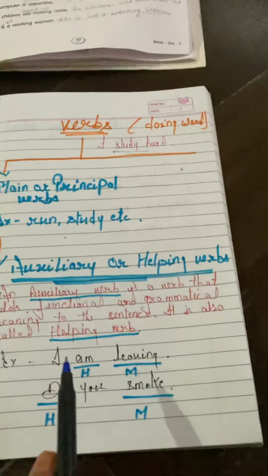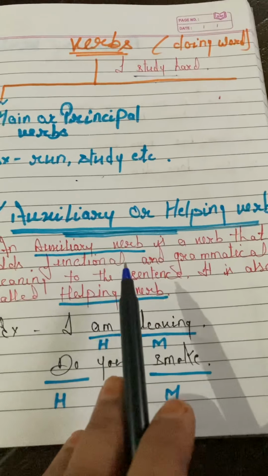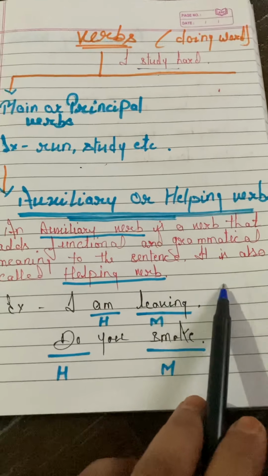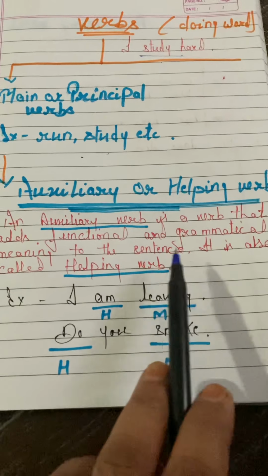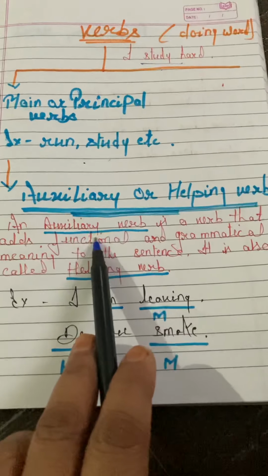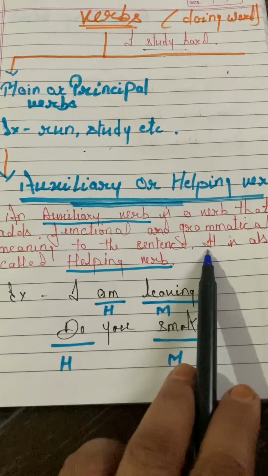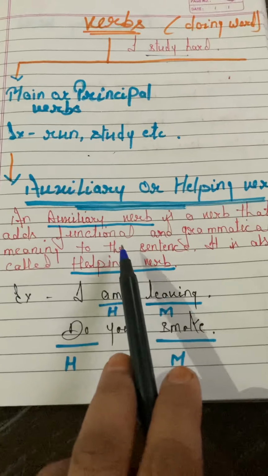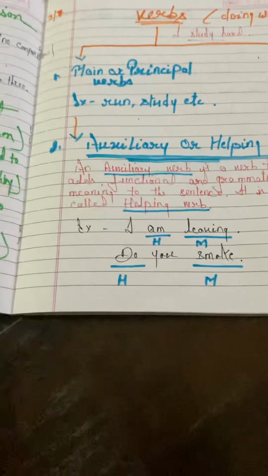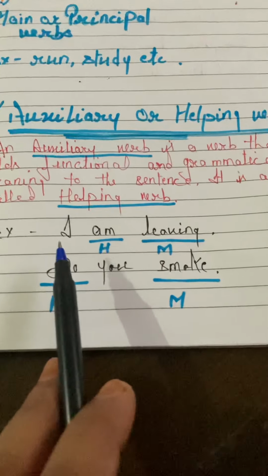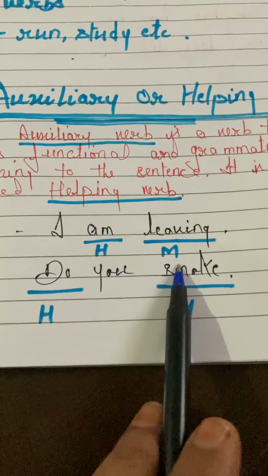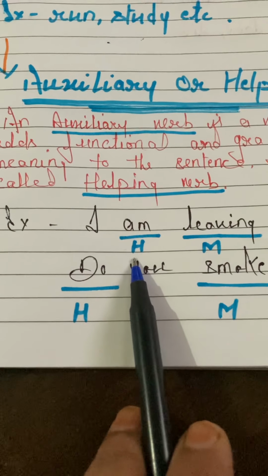Now what is an auxiliary verb? An auxiliary verb is a verb that adds functional and grammatical meaning to the sentence. It is also called a helping verb. Auxiliary verbs give functional or grammatical meaning to the sentence, and this auxiliary verb is also known as a helping verb. For example, just have a look. I will try to explain it with one example. I am living. Living is the main verb here, and am is the auxiliary verb.